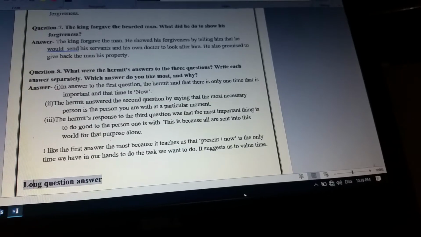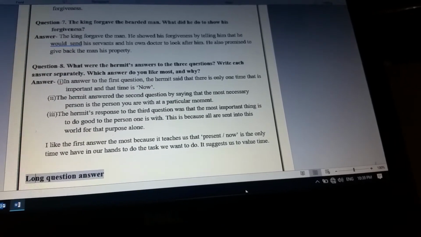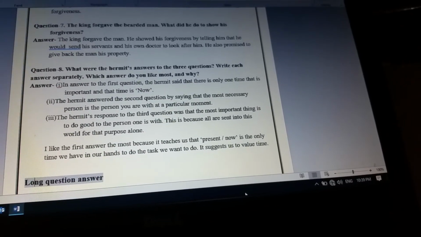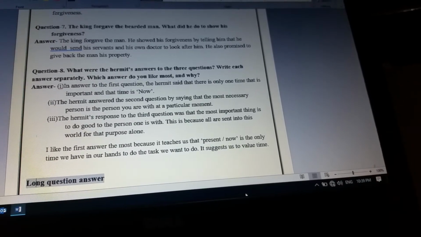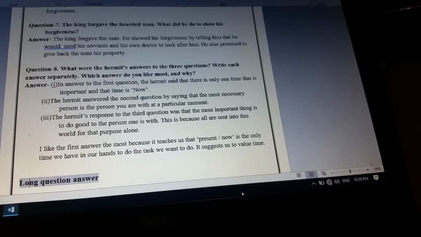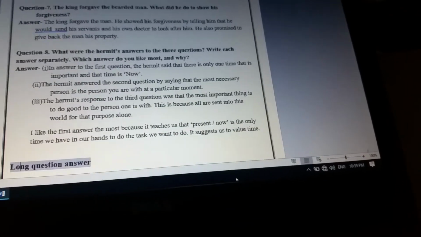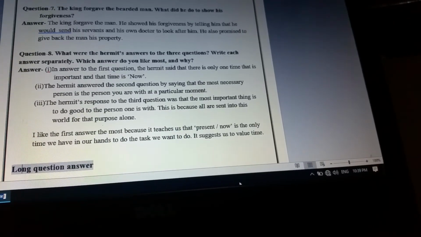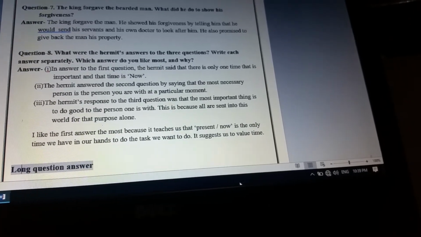I like the first answer the most, because it teaches us that the present, now, is the only time we have in our hands to do the task we want to do. So it suggests that we value time. According to you, it can vary also. Fine.